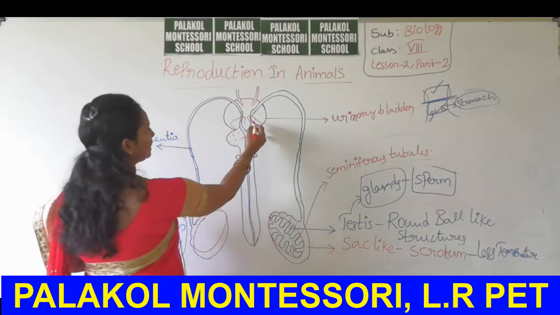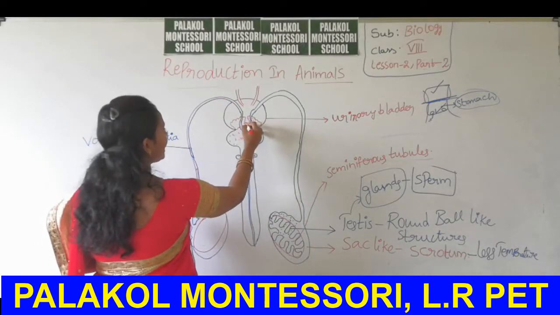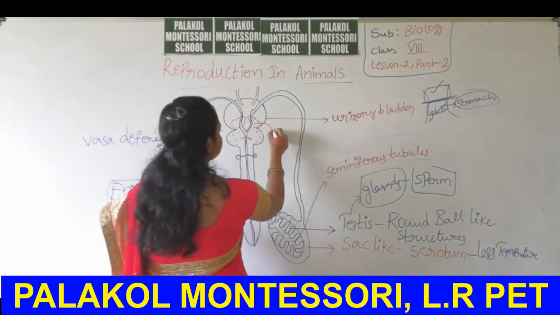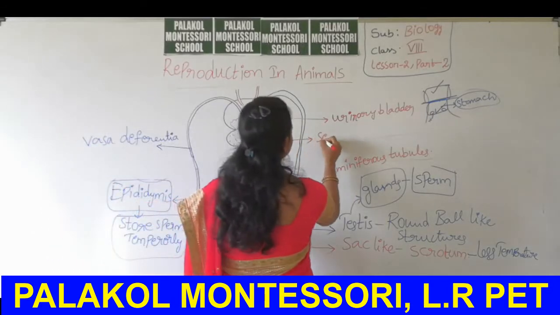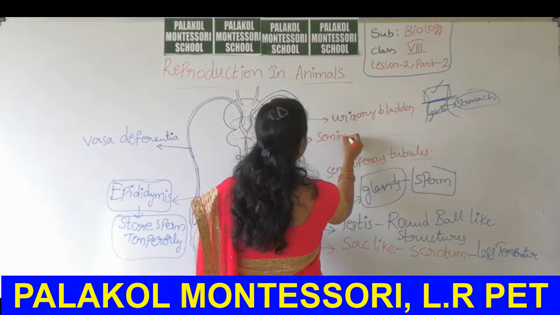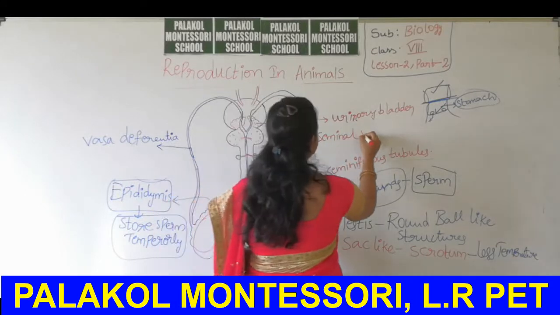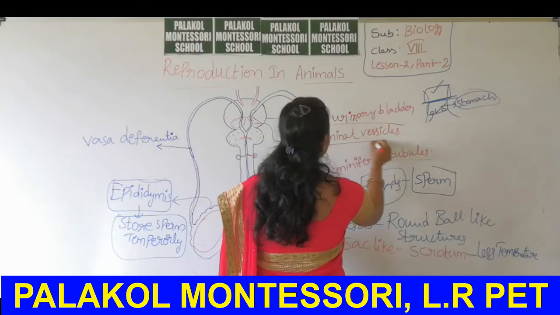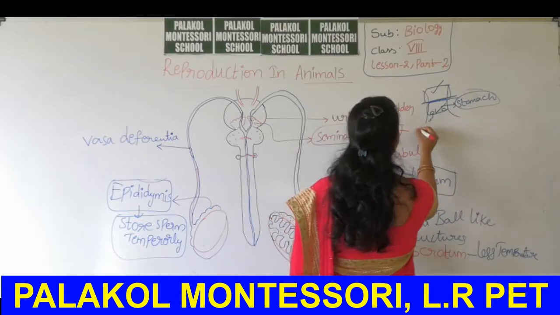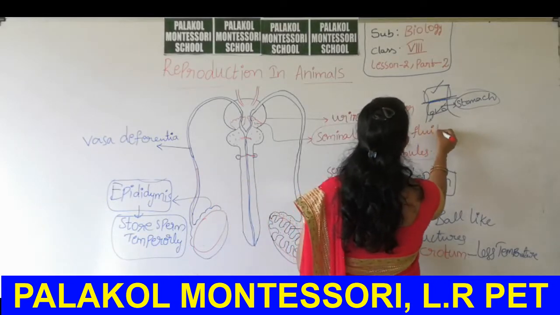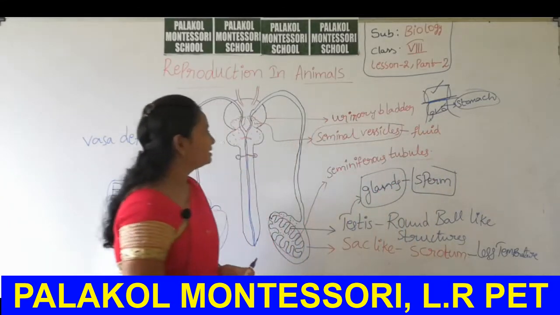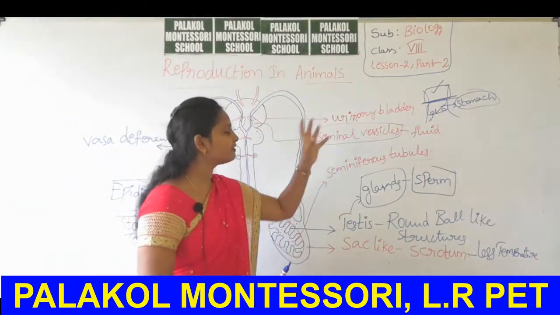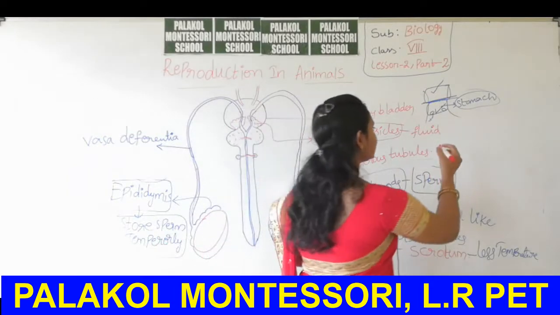Now here I mentioned glands called seminal vesicles. These are the glands. They can form a fluid. What is the importance of that fluid here?